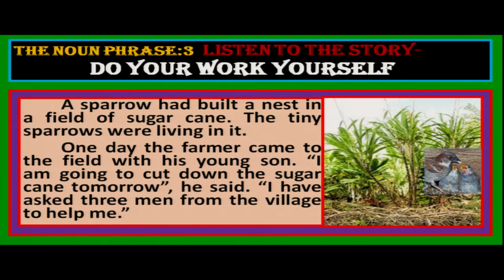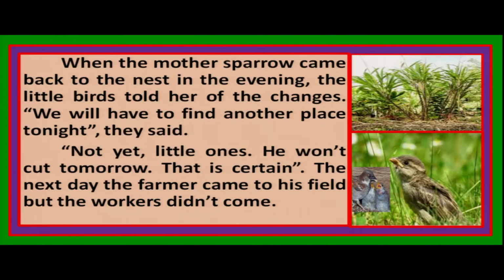I am going to cut down the sugarcane tomorrow, he said. I have asked 3 men from the village to help me. He said to his son, my son, tomorrow we will cut down all the sugarcanes from this field, and I have already requested 3 people to come and to cut down the sugarcanes. Right? So what happened? When the mother sparrow came back to the nest in the evening, the little birds, those who heard this from the old man, told her of the changes.